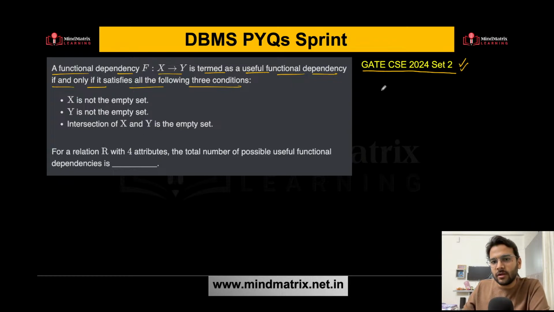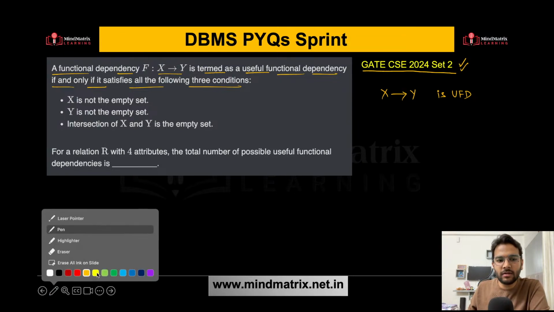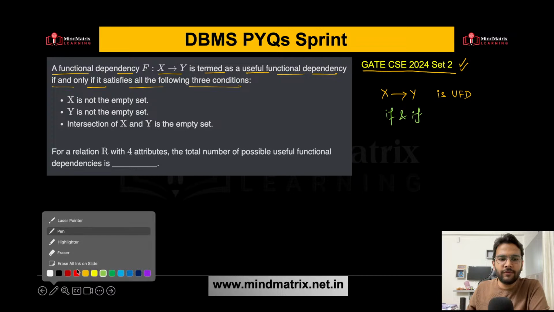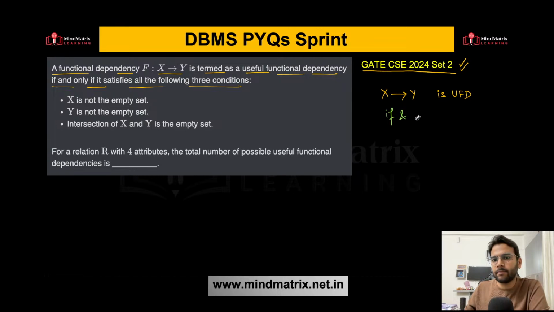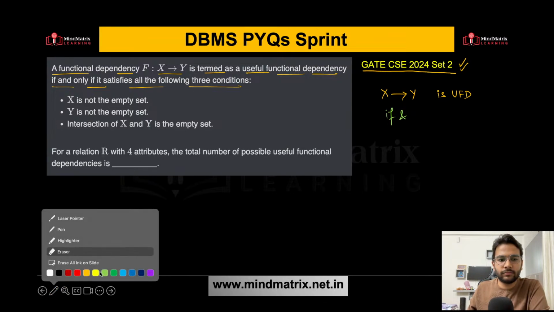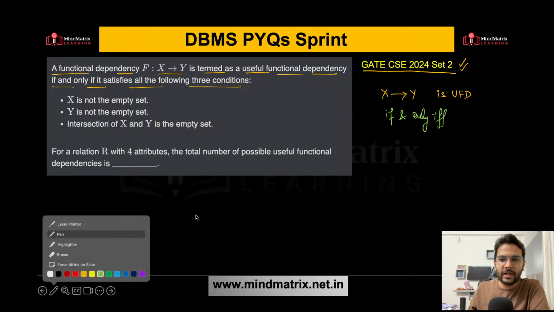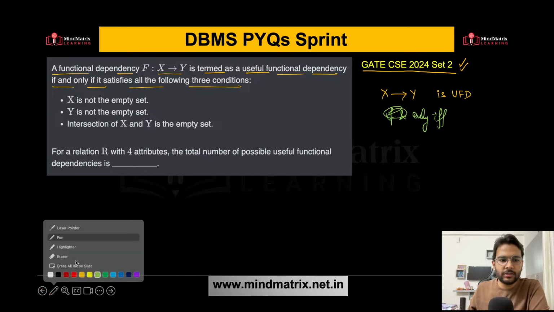So are you getting this thing? This is simply saying X determines Y is a useful functional dependency if and only if these conditions hold, or simply you can write it like this also in short. Just a minute.